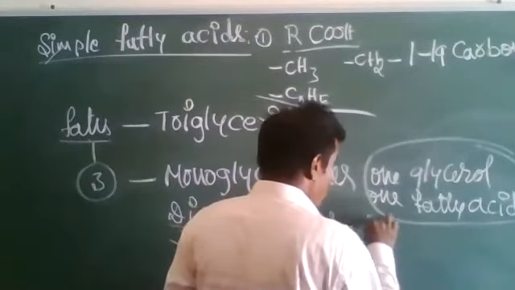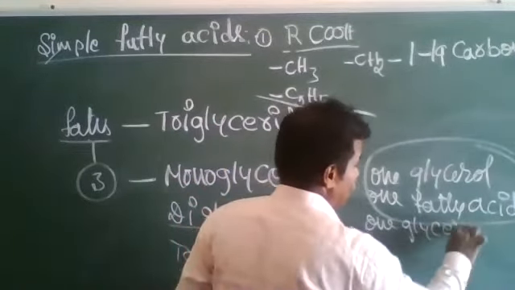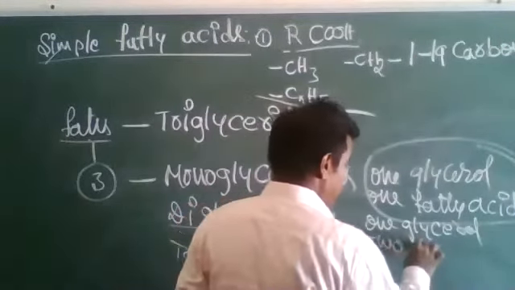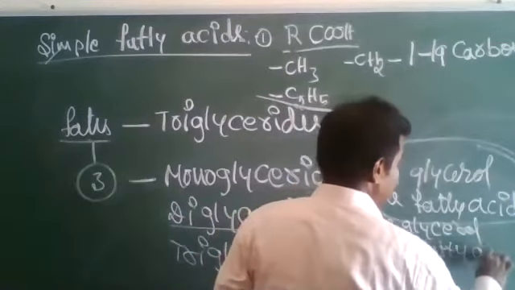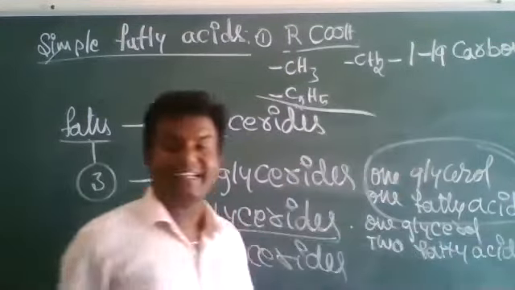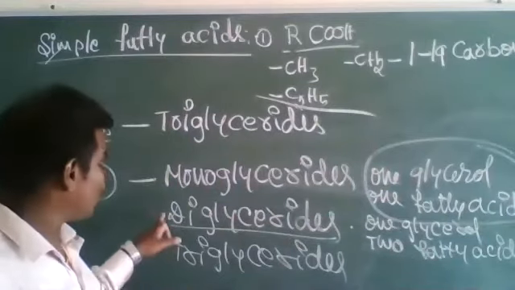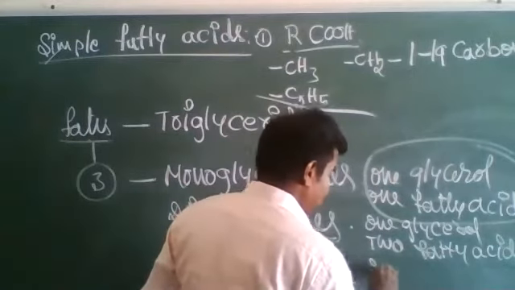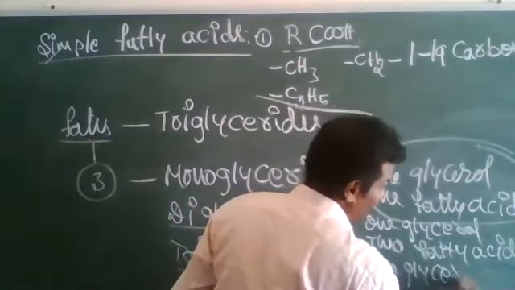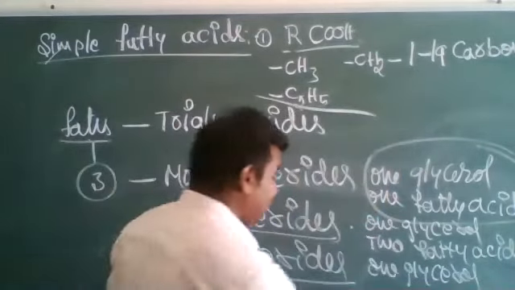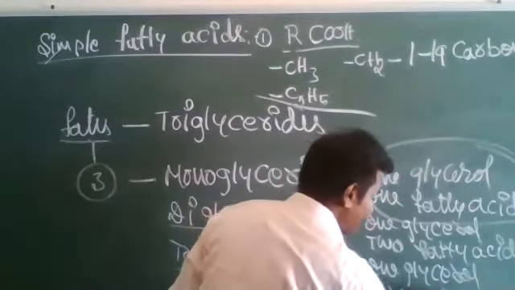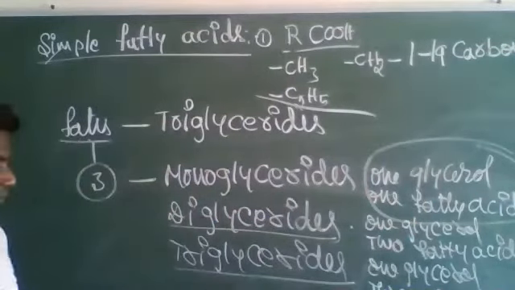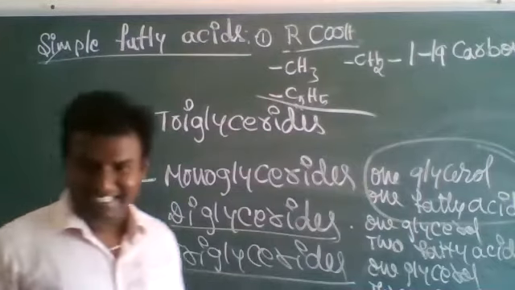Diglyceride: one glycerol and two fatty acids are reacted, then it is called diglyceride. Triglyceride: one glycerol and three fatty acids are reacted. Then such type of fats are called triglycerides.